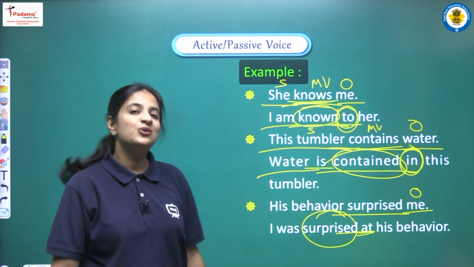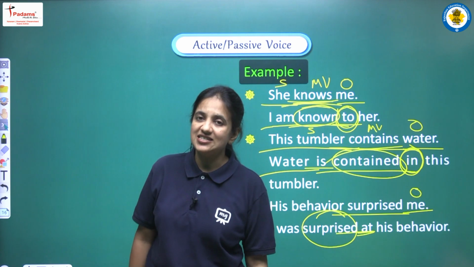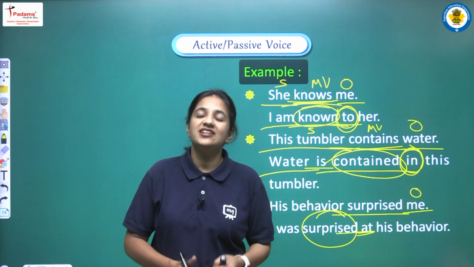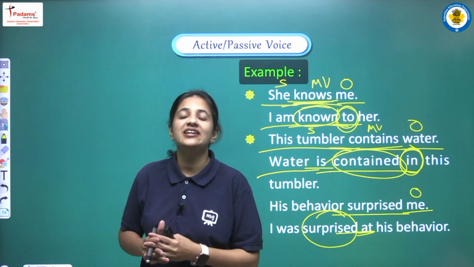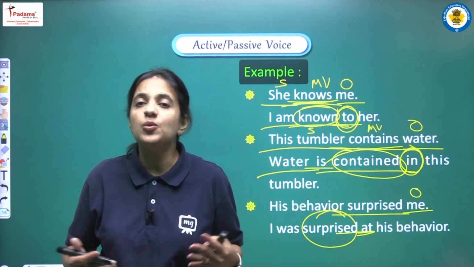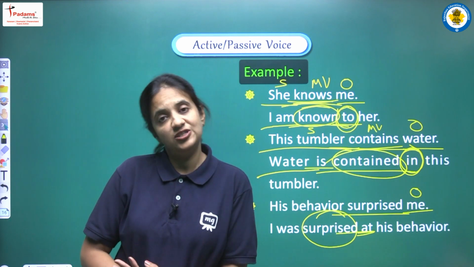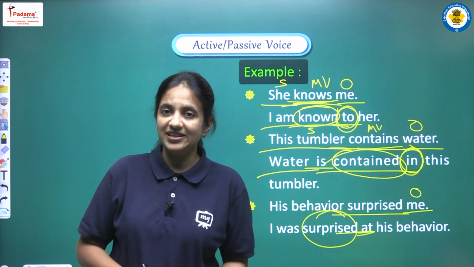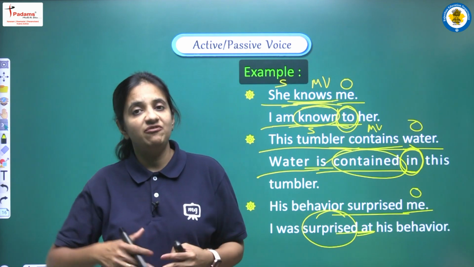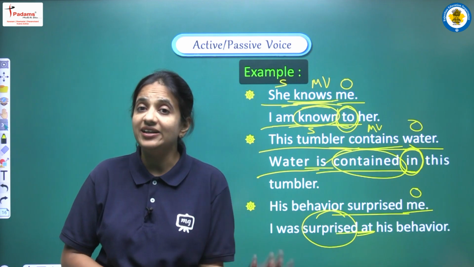Okay, so yes, we have seen the table also, we have seen some examples also. So students, now we have covered all the important rules, all the important points related with this topic, that is active voice and passive voice. It's a very easy topic. There are not so many rules, they are very simple and we can say very easy rules. Okay, so हमने सारे rules cover किए हैं, and at the same time we have discussed so many examples related with negative sentence also, related with interrogative sentences and imperative sentences.